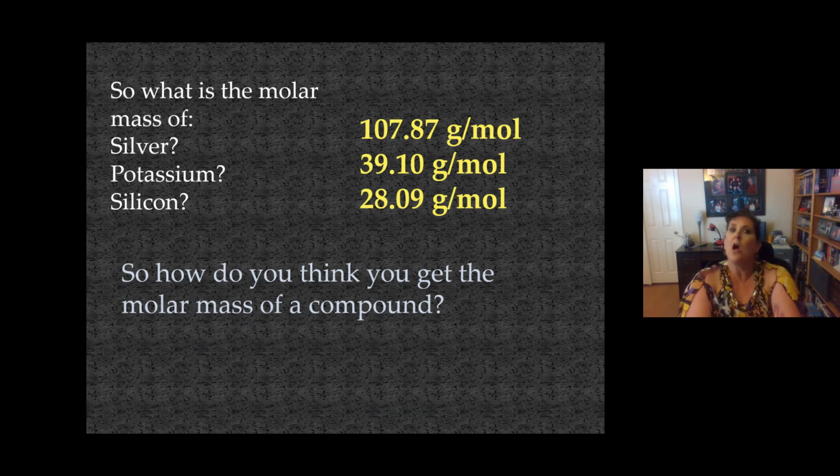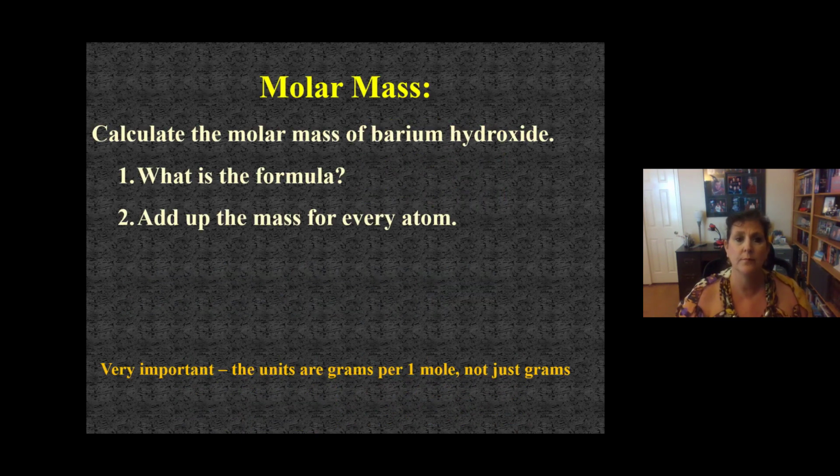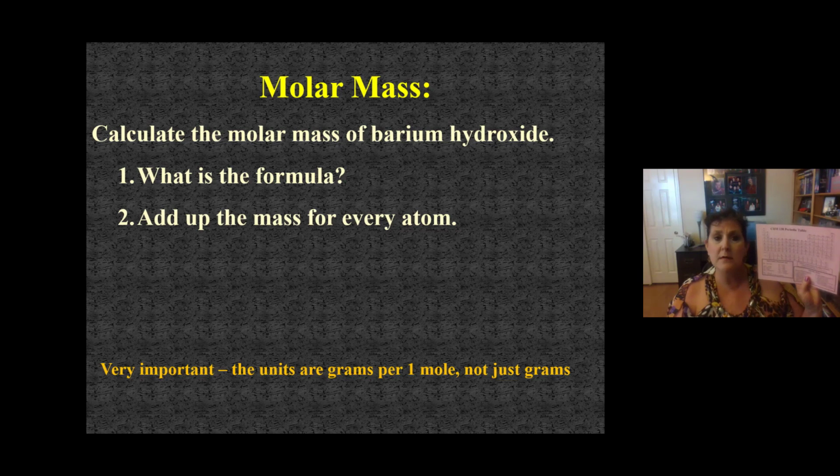How do you think you get the molar mass of a compound now? If these are the molar masses of the atoms, how would you get the molar mass of sodium chloride? If you said just add up the atoms Na and Cl, you're correct. Let's give this a try. You add up the atoms' masses for the compound. Let's try barium hydroxide. So first of all, we need to know what the formula of barium hydroxide is. So I want you to look at your periodic table, hit pause, and figure out what barium hydroxide is.